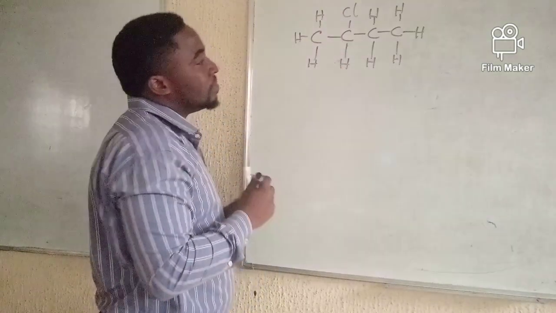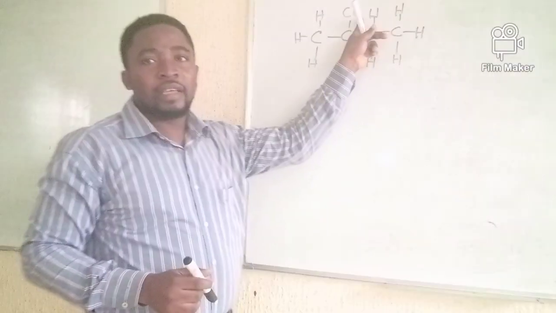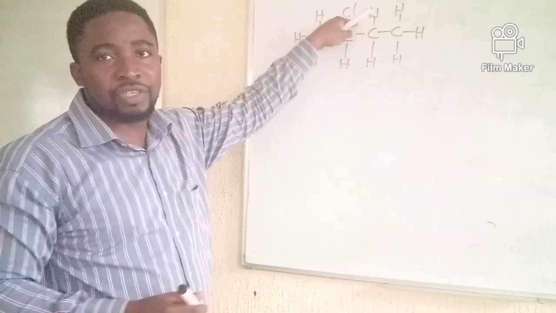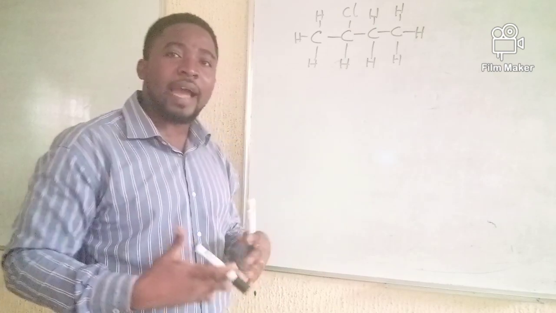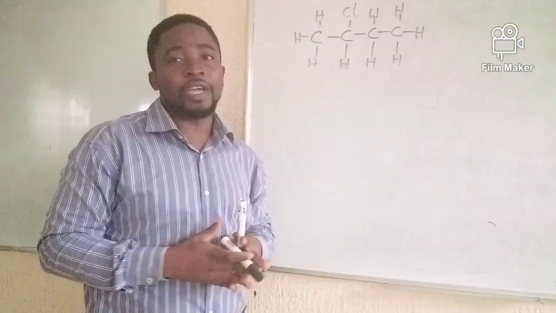From what I said, now this chlorine here is now taking the place of hydrogen. That is why we call it a substituent group. That means it has substituted hydrogen in the hydrocarbon chain.